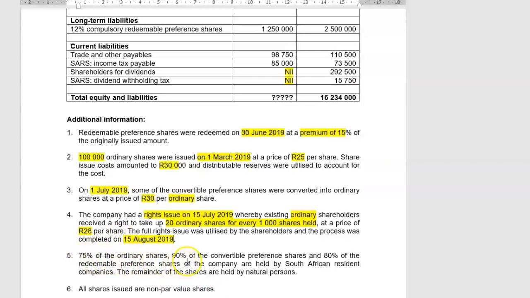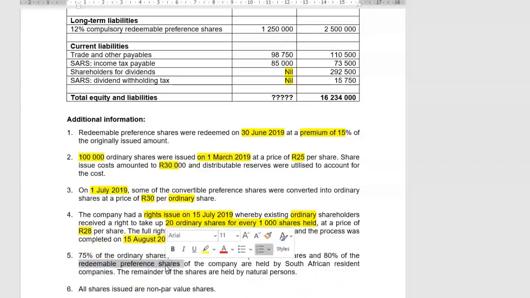75% of the ordinary shares, 90% of the convertible preference shares, and 80% of the redeemable pref shares of the company are held by South African resident companies. Guys, now that is important information for dividend tax purposes, but please take note that there is no dividend tax on redeemable pref shares, cumulative pref shares.